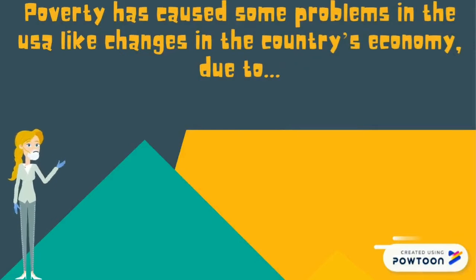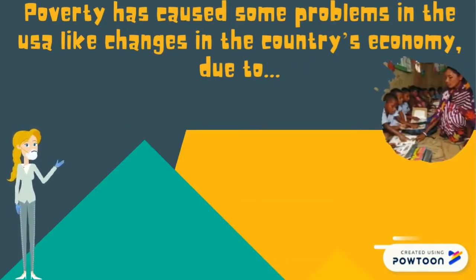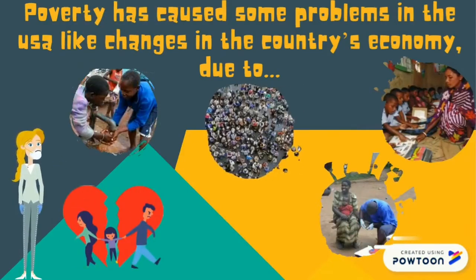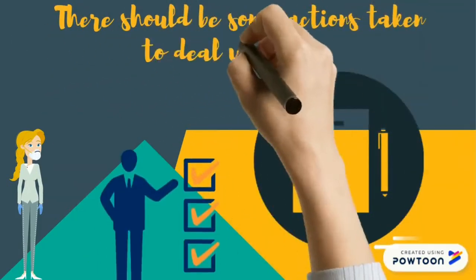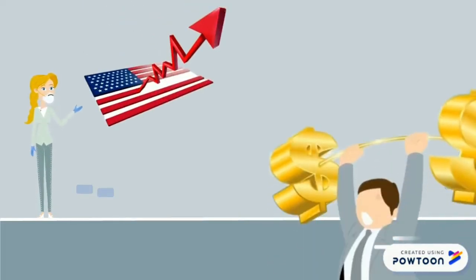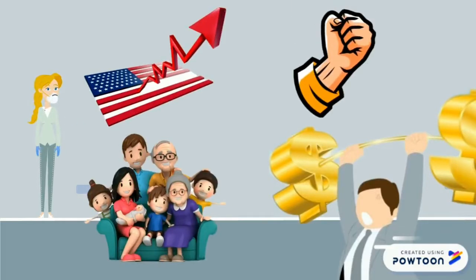Poverty has caused some problems in the USA, like changes in the country's economy due to less education, more health problems, high divorce rate, and overpopulation. Poverty also led some people to live in high crime areas, which is why there should be some actions taken to deal with it. It is possible for the USA to cut poverty. For example, between 1959 and 1973, the poverty rate was cut in half due to a strong economy, investments in family economic security, and new civil rights protection.